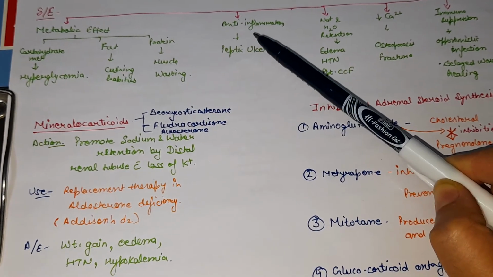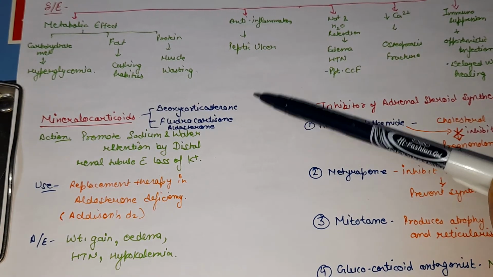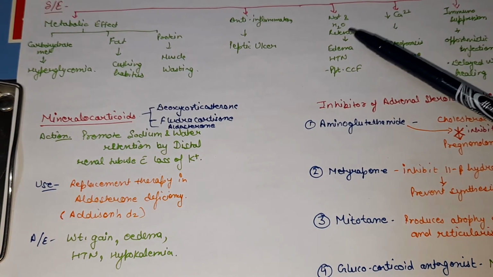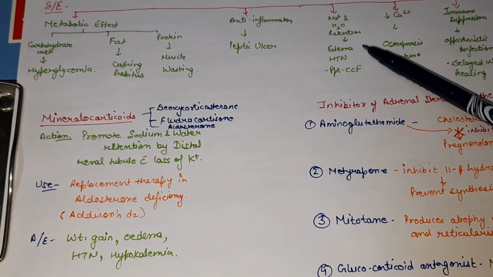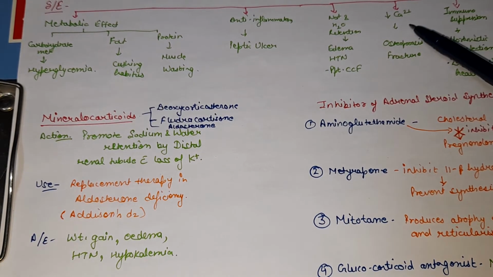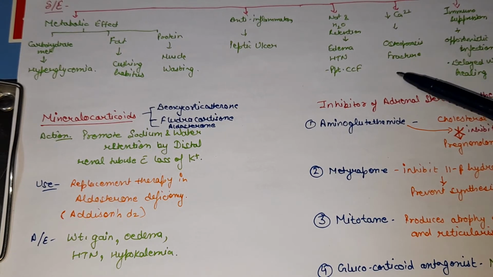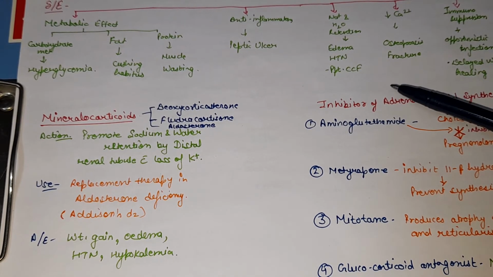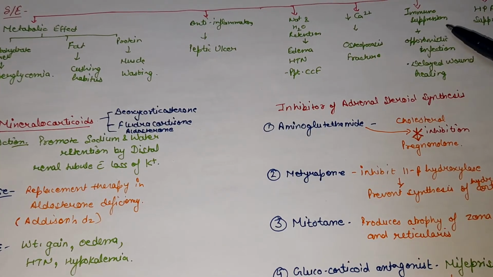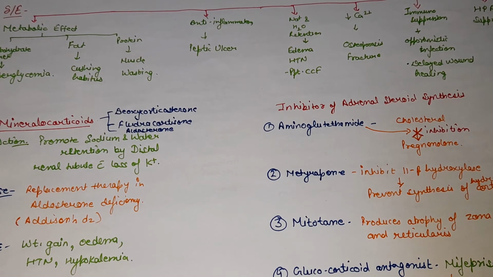Next, in anti-inflammatory action, we discussed they precipitate peptic ulcer. So peptic ulcer is also a side effect of glucocorticoid. Then they cause sodium and water retention, which leads to edema and hypertension, and can precipitate congestive cardiac failure. Next, they decrease the absorption of calcium from the gut, so they cause osteoporosis, and if there is osteoporosis, then it leads to easily fractured bone. Next, they have immunosuppression, so they suppress our immune response. They can lead to opportunistic infection, and they also delay wound healing.